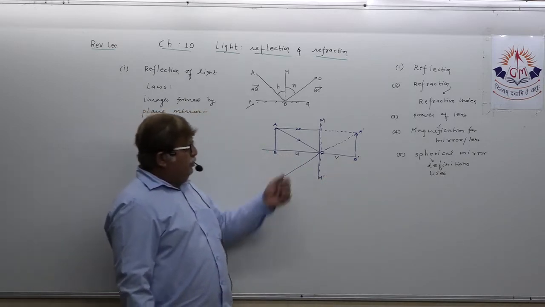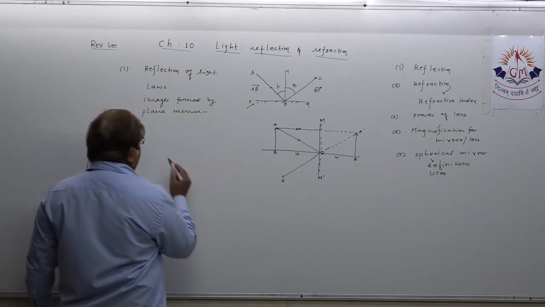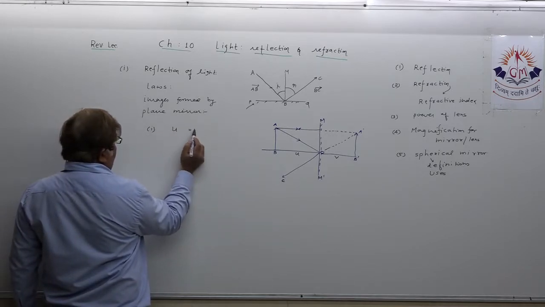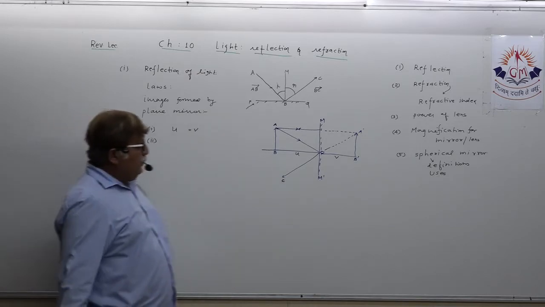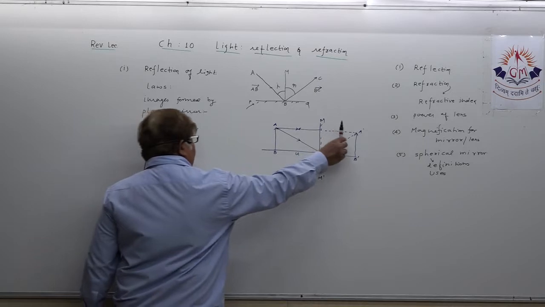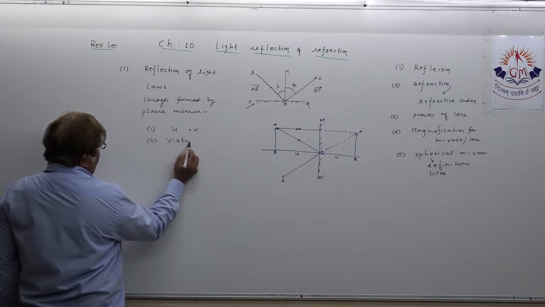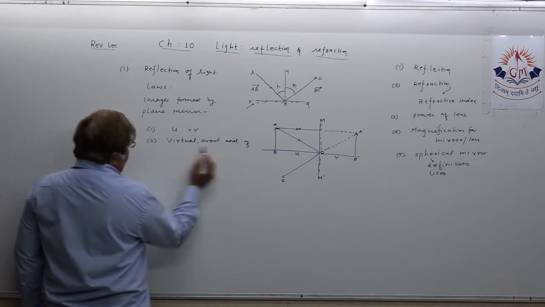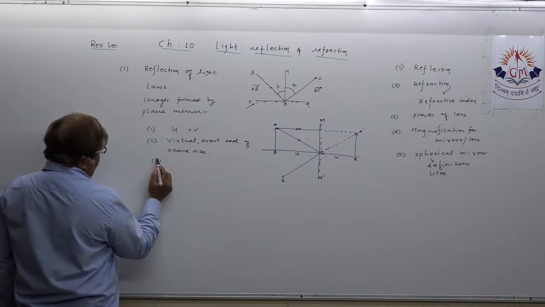What is the first characteristic feature regarding plane mirror? To list it out, object distance is always equal to the image distance, obviously. Then the second point: object is this way, image is this way. What you can write: image is virtual, erect and of same size.